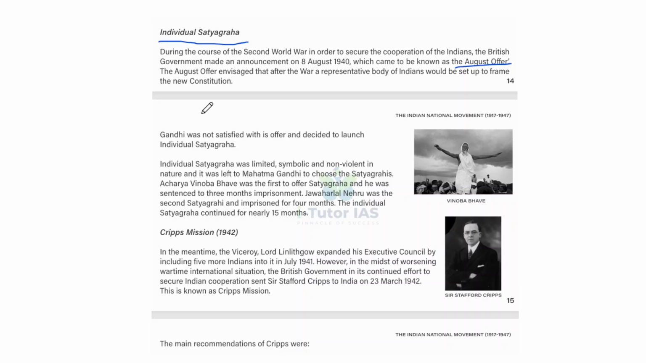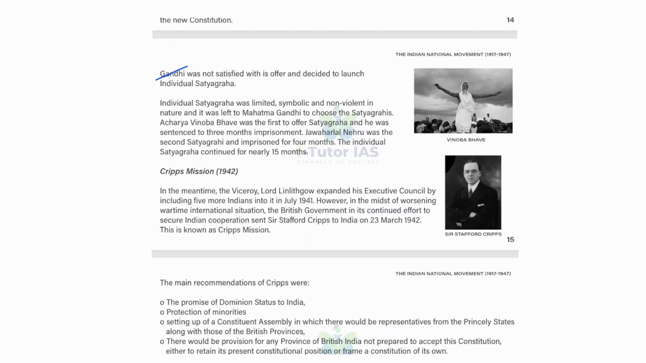Okay, the August Offer envisaged that after the war, a representative body of Indians would be set up to frame the new constitution. And Gandhi was not satisfied with its offer and decided to launch an individual satyagraha. So, individual satyagraha was limited, symbolic, and non-violent in nature, and it was left to Mahatma Gandhi to choose the satyagrahis. Acharya Vinoba Bhave was the first to offer a satyagraha, and he was sentenced to 3 months imprisonment. Jawaharlal Nehru was the second satyagrahi and imprisoned for 4 months, and the individual satyagraha continued for nearly 15 months.